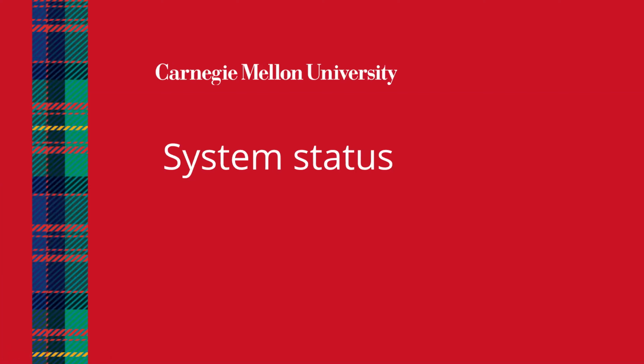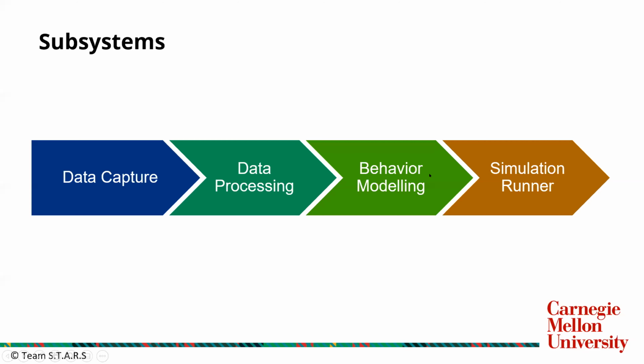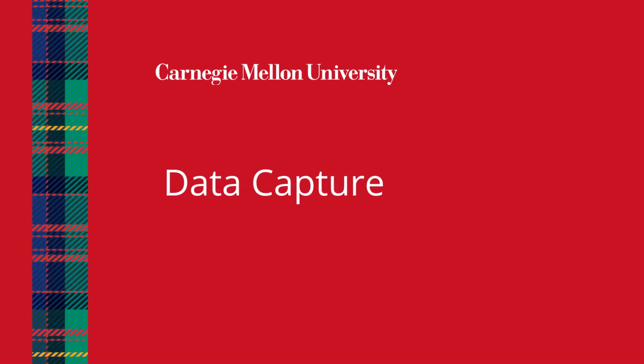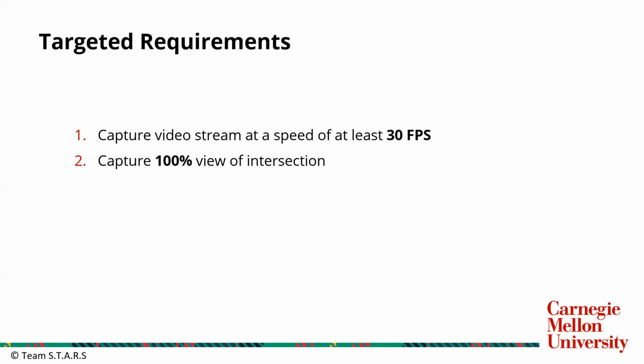Yeah, so I'll talk about the current status of our subsystems. We have four major subsystems. First is data capture, where we capture data from different environments. Then we process it to gather the behaviors required to train a behavior model. And then these behaviors are employed into the non-player characters in the simulation. So first I'll go to the data capture subsystem.